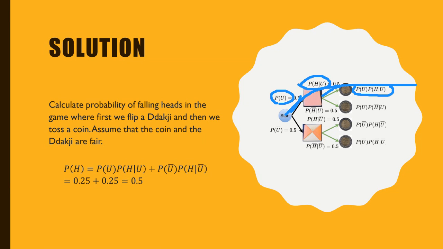So we want to know the probability of falling heads. So how do we calculate it? We see the probability of heads here, and then we see the probability of heads in this other case.